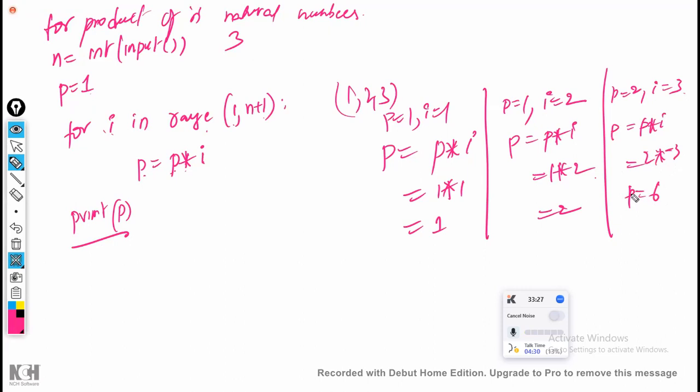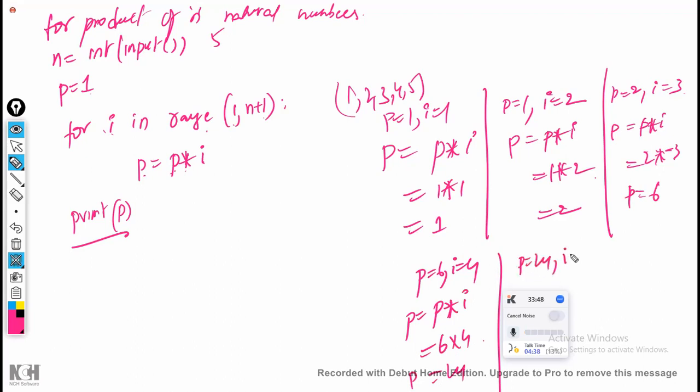This is by using the for loop. For example, if you take up to 5, you have 4 and 5 as well. What is the latest p value? p is 6 and i is 4. p = p * i, that is 6 * 4, which is 24. Now p is 24 with i equal to 5. p = p * i, which is 24 * 5, which is 120. So the last p value is 120. For the product of n natural numbers, with n equal to 5, 120 is the answer if you apply the for loop.